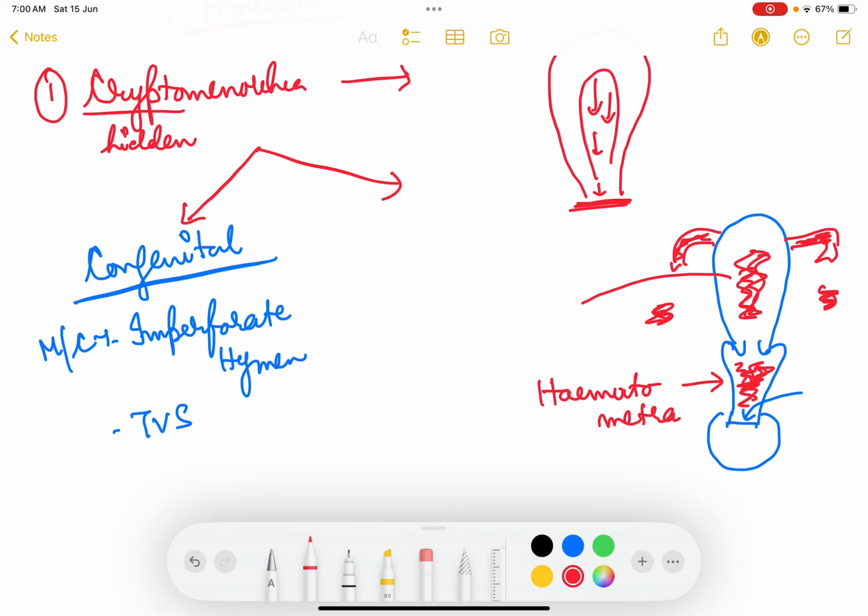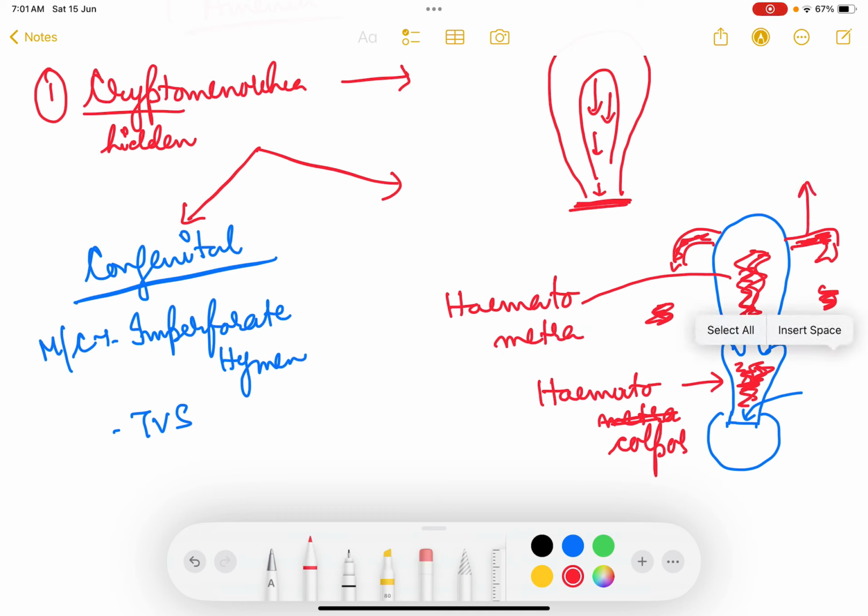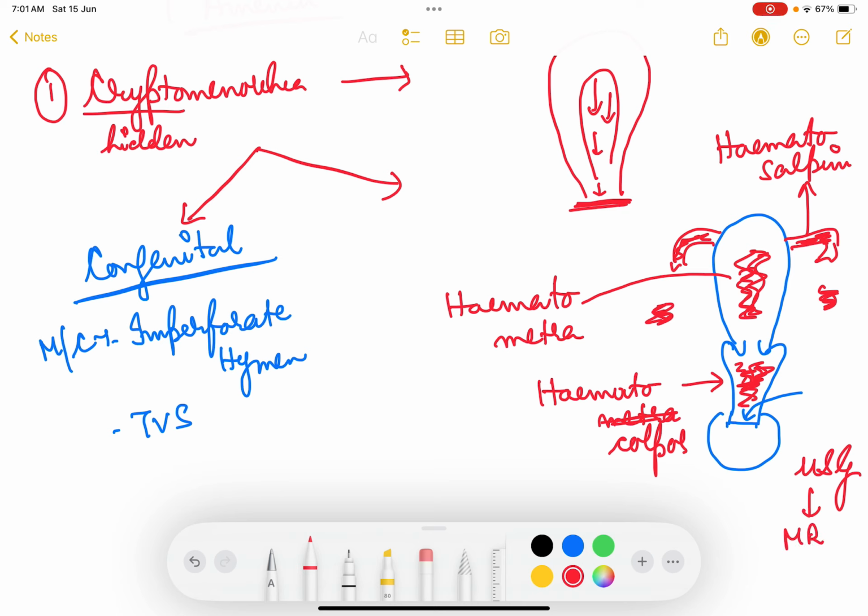Okay. Hematocolpos is in the vagina. Then hematometra is in the endometrial cavity. And then it comes to the tubes called hematosalpinx. Okay, so these are the blood collections which occur. These can be visualized in ultrasound as well as in MRI. Ultrasound and MRI are the modalities. Investigation of choice will always be MRI, because it will help us in determining the level of the block and what type of surgeries to be done.